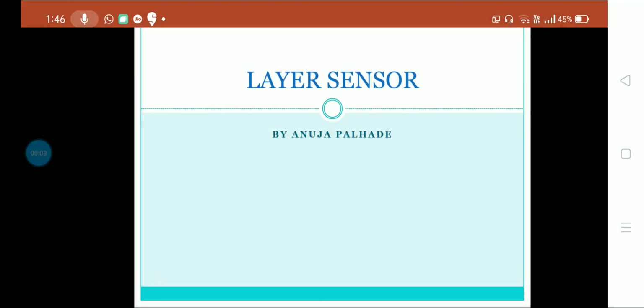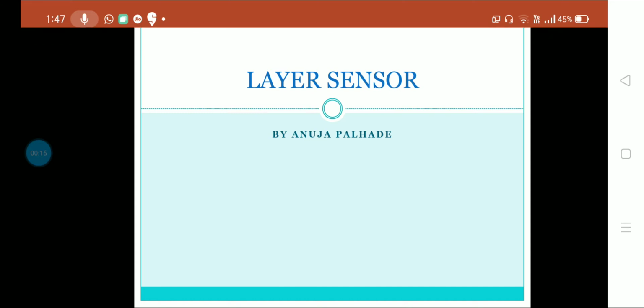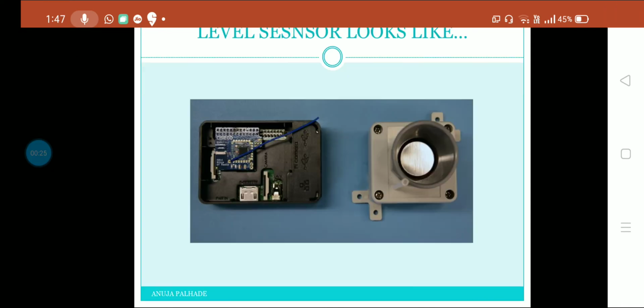Hello everyone, today's video topic is level sensor. So what can you guess from the words level sensor? What do you think these kinds of sensors are doing? Can you imagine or can you tell? Or shall I proceed with some applications so that you can conclude what exactly a level sensor is doing?